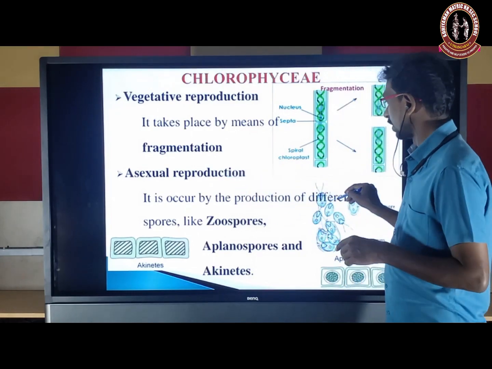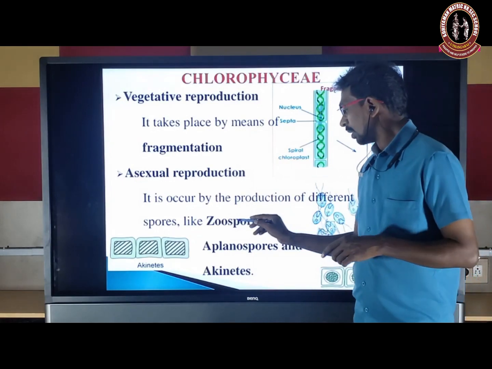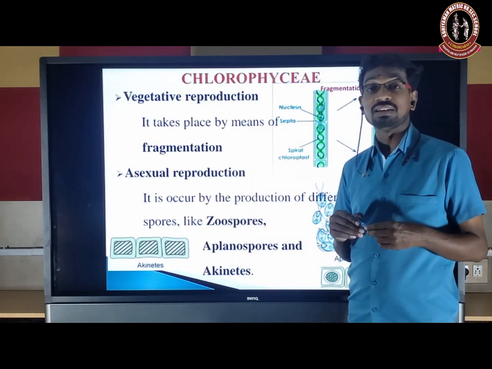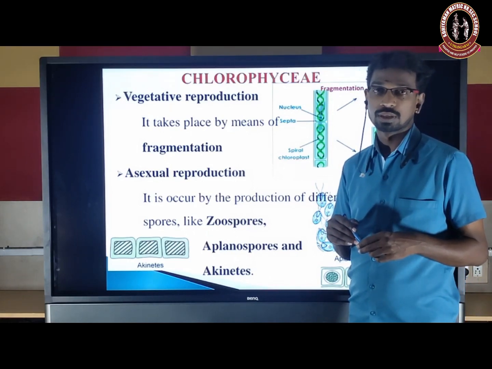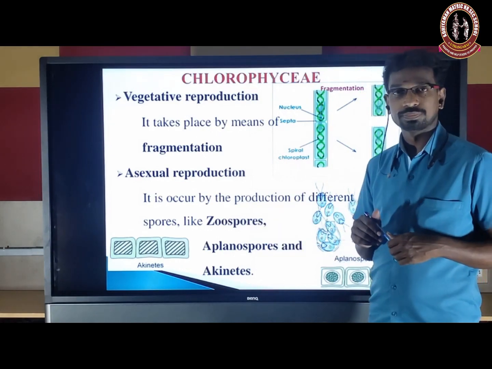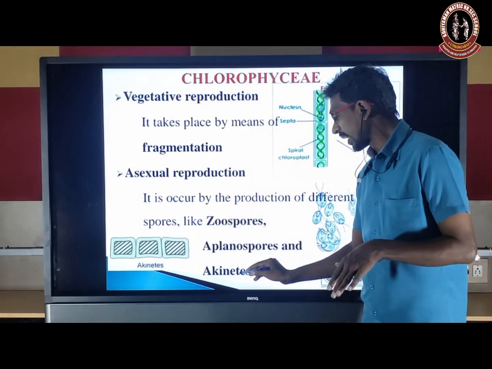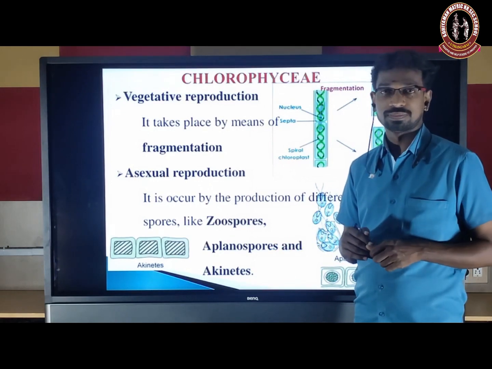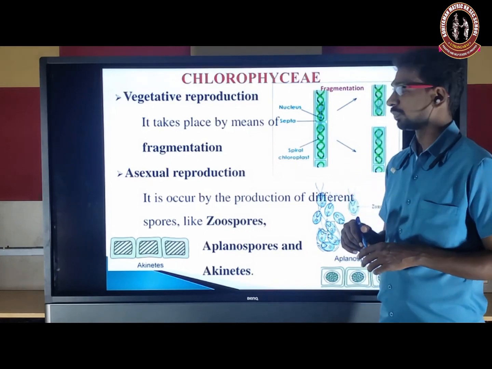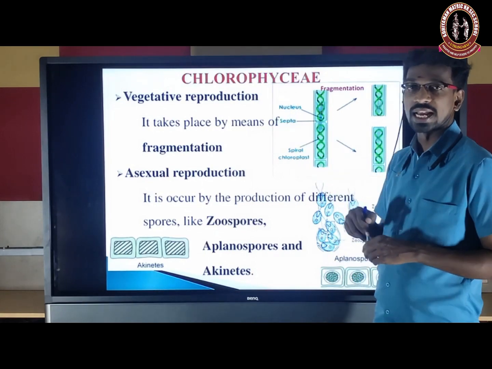Asexual reproduction is by the production of different types of spores like zoospores, aplanospores and akinetes. Zoospore means a motile, flagellated spore. Aplanospore is thick walled. Akinete is also thick walled, but the akinete is formed during unfavorable conditions. These are the different types of asexual reproduction commonly seen in the class Chlorophyceae.